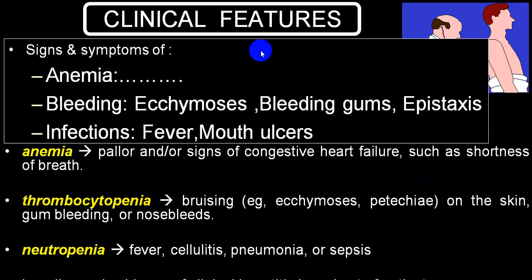Secondary, due to pancytopenia, the person will end up with anemia because of decreased hemoglobin level. Because of pancytopenia, there is bleeding tendency like ecchymosis, bleeding from the gums, epistaxis, etc. And because of decreased neutrophil counts, basically neutrophil counts are much more reduced, hence there is an increased tendency for infections which will produce fever, mouth ulcers, and odd infections like candidiasis, oral thrush, etc. So that will be the most common. The person can present with fever, cellulitis, pneumonias, sepsis, oral infections, etc.